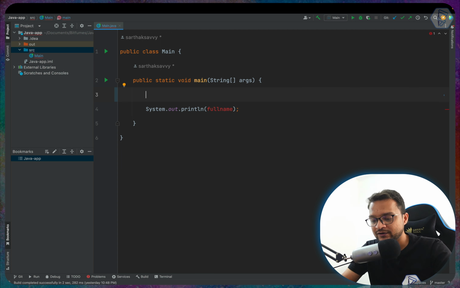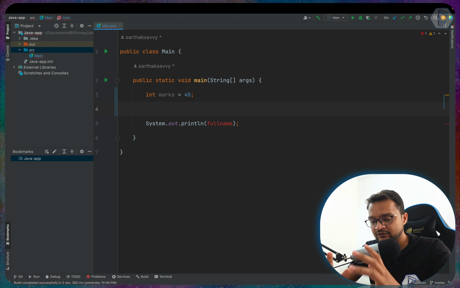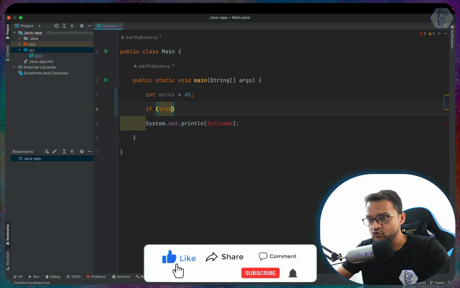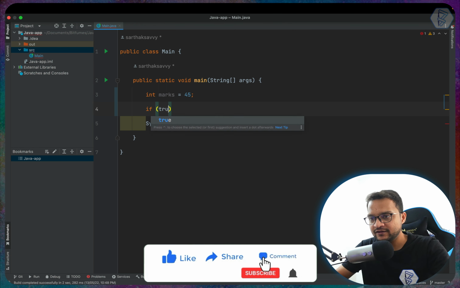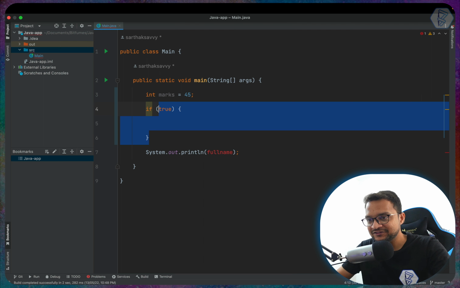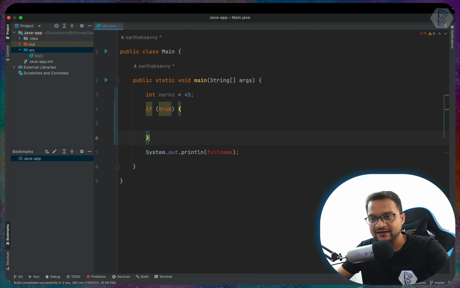For now I just want to create marks. So I will say int marks is equal to, let's say, 45. Now I want to create an if else statement. How can you create an if statement? It's very easy. You just need to say if, then you need to use the parenthesis. Inside this parenthesis you need to give either true or false. So if I say true, and then I need to create the braces to tell Java that, hey, this if statement starts from this line and ends on line number 6. See this line number 6 right here.